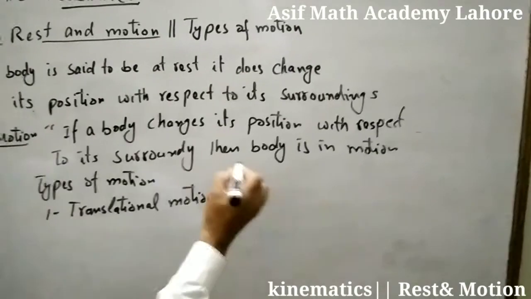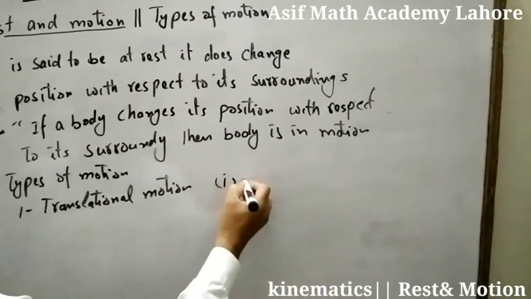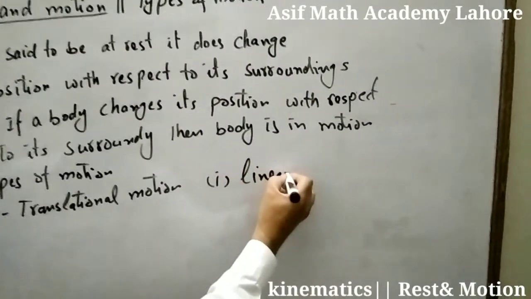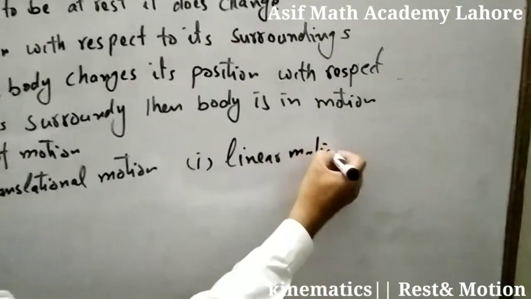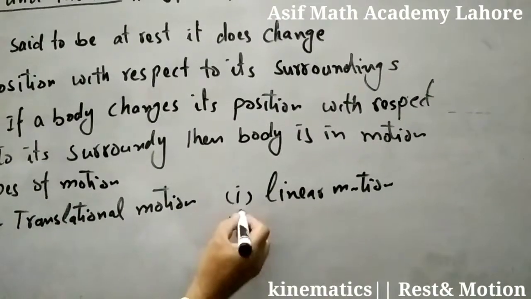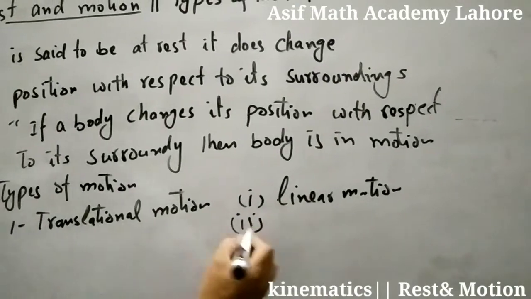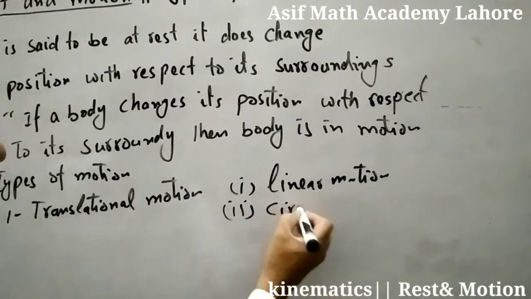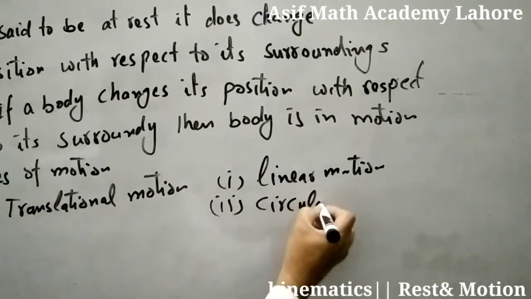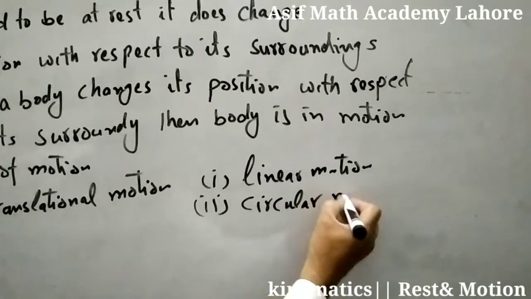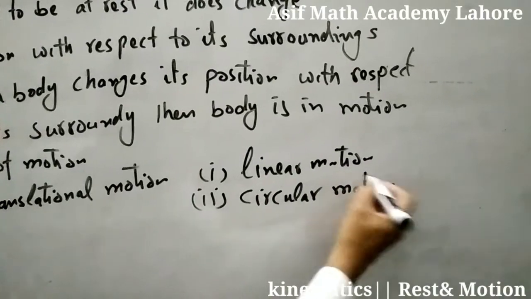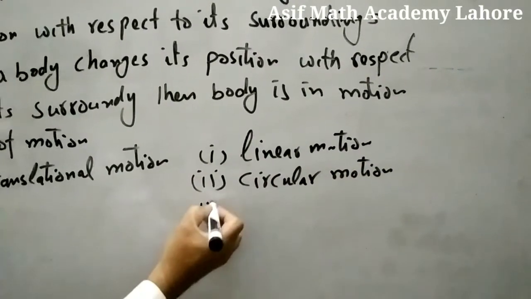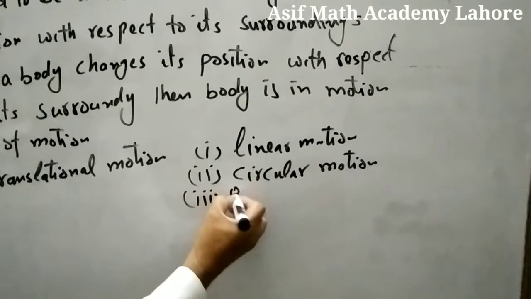Number 1, linear motion. Number 2, circular motion. Number 3, random motion.